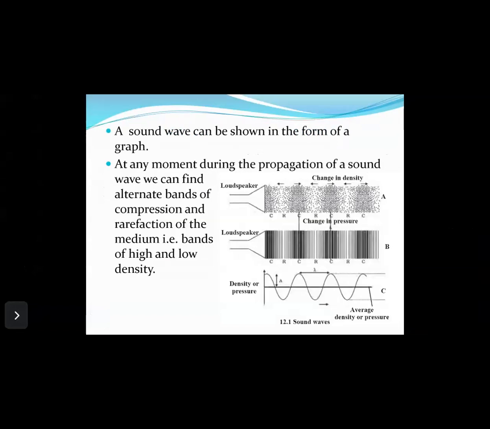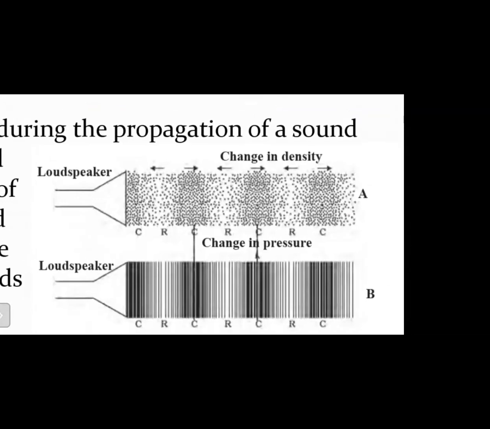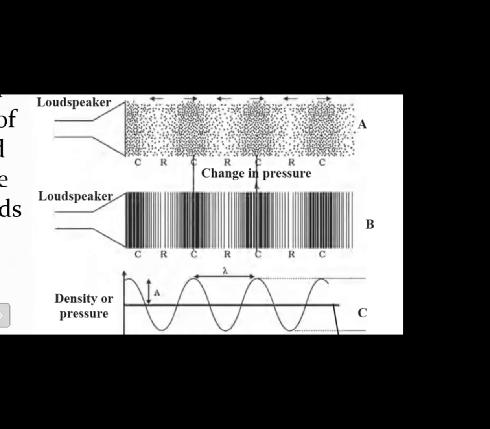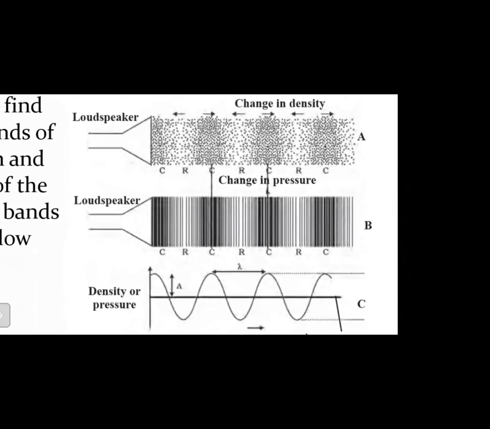Next, a sound wave can be shown in the form of a graph. At any moment during the propagation of a sound wave, we can find alternate bands of compression and rarefaction of the medium, that is bands of high and low densities. These bands can be shown as vertical lines. Wherever you have compression, the lines are very close to each other and form a dark band, whereas in the regions of low pressure, that is rarefactions, the lines move away from each other. The compressions and rarefactions can also be shown in the form of a graph, where compressions represent a peak, whereas a rarefaction represents a valley.